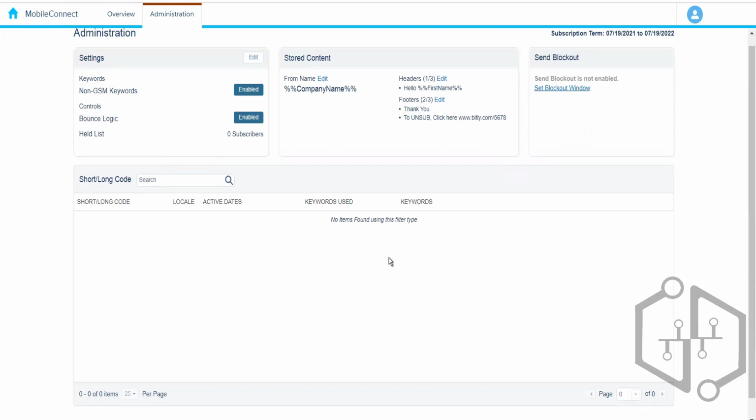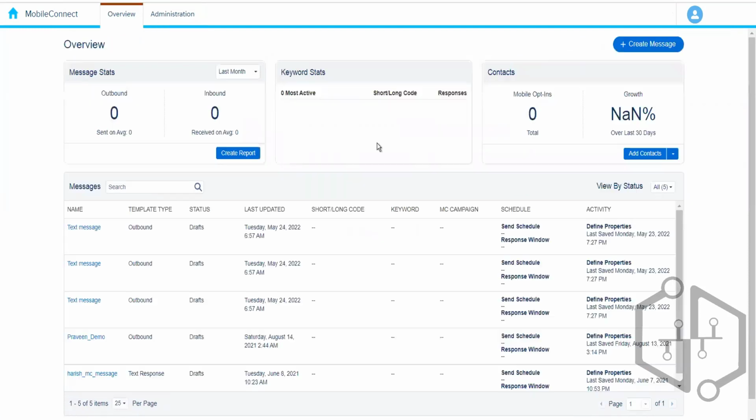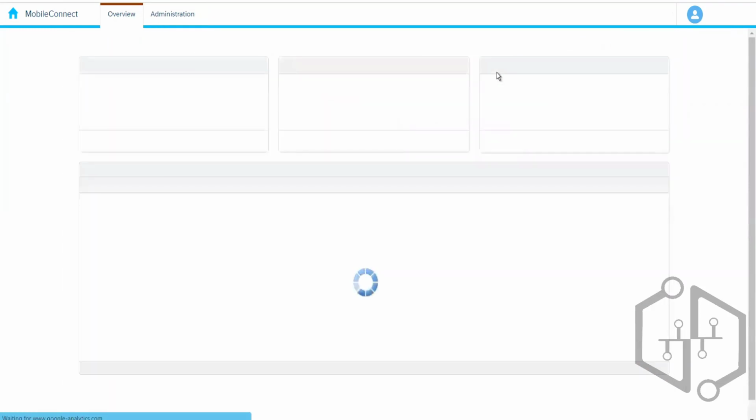And this is the place where we can create the keywords. Since we do not have any shortcode configured, we are not able to create any keyword. Otherwise, we would have this option over here to create the keyword. So we click on that option, and then we can create the keyword. Okay, now let's go and understand the different messages that we can create.